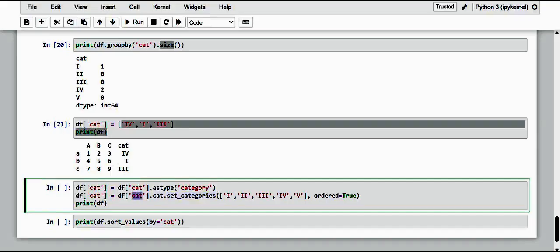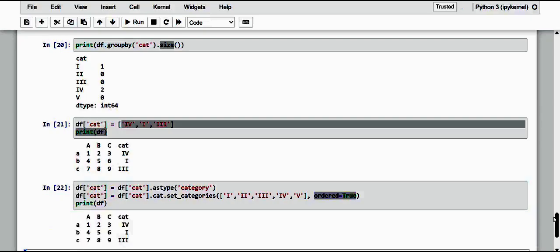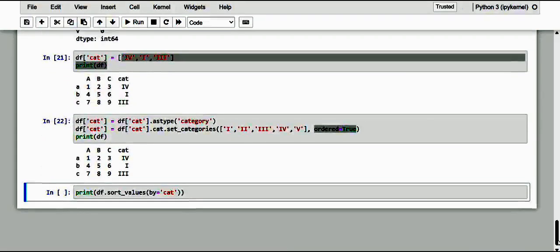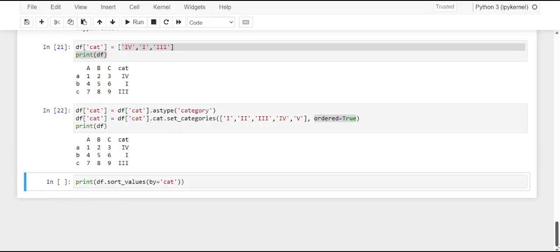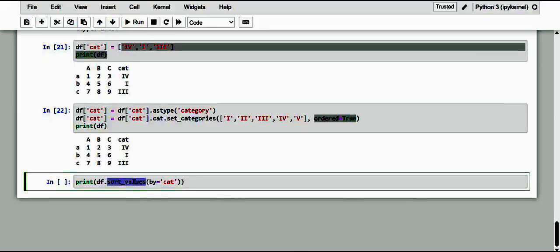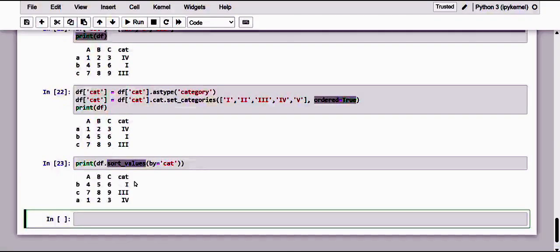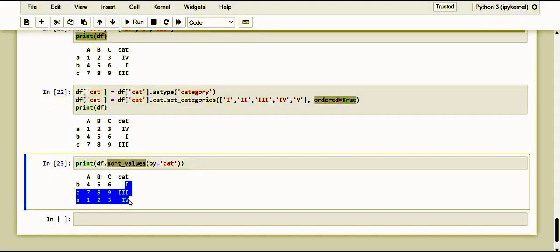So here this is the attribute. The first argument of the method will be the list containing the ordered sequence of the categories, and the second will be ordered equal to True. If we do so, kindly note how it turns out. And now you can sort the rows by category by using the sort_values method, and here is the sorted result.